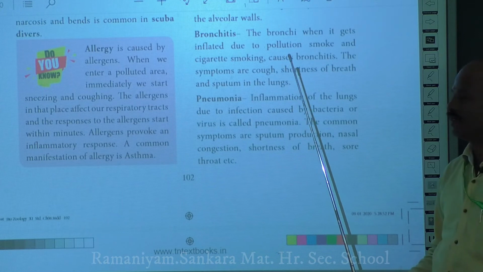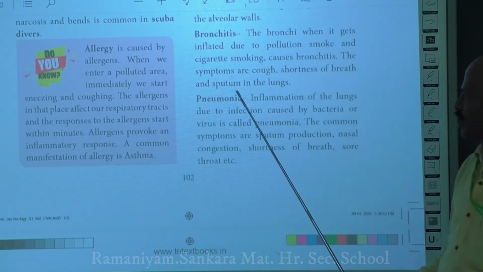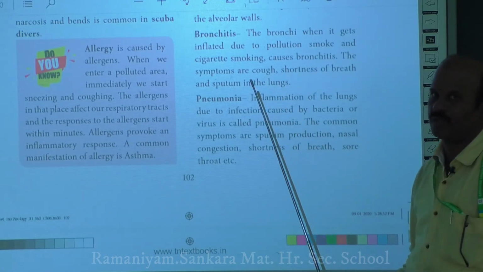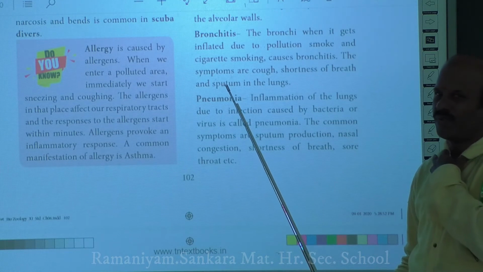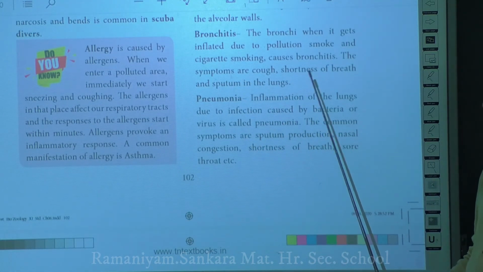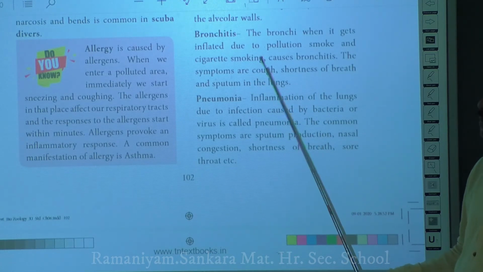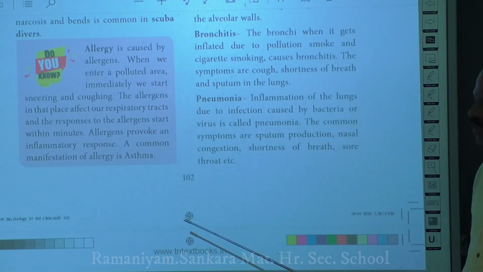When you get bronchitis, you may get cough, shortness of breath and sputum in the lungs. These are the main symptoms that you are able to see. You may get more cough, sputum in the lungs and shortness of breath. All these are the characteristic features of bronchitis. So we have discussed asthma and bronchitis.